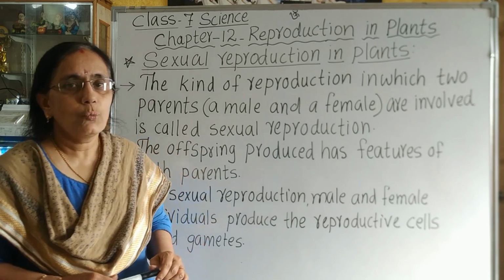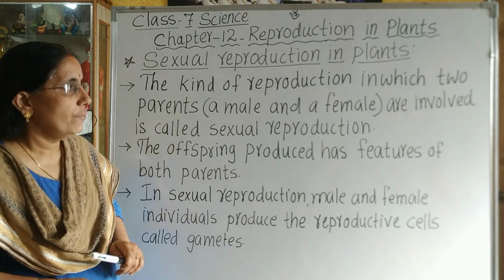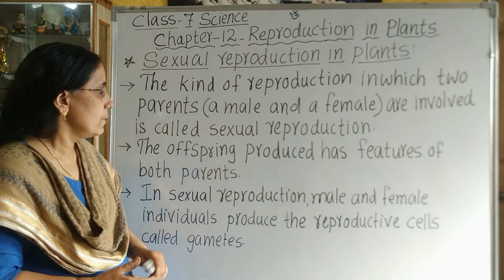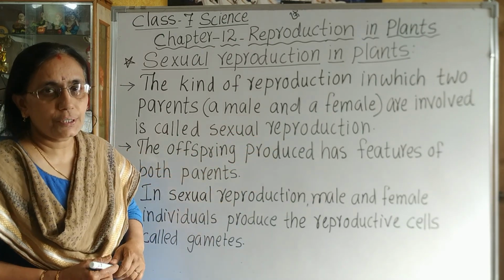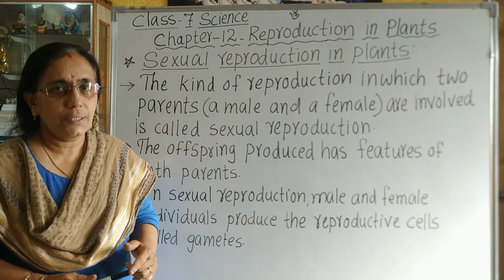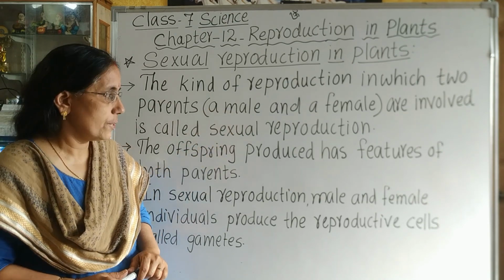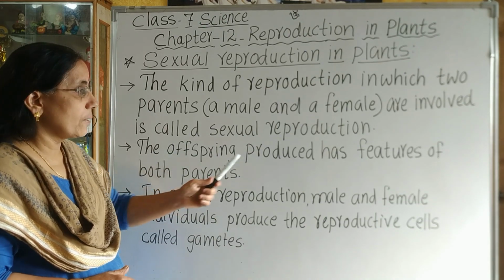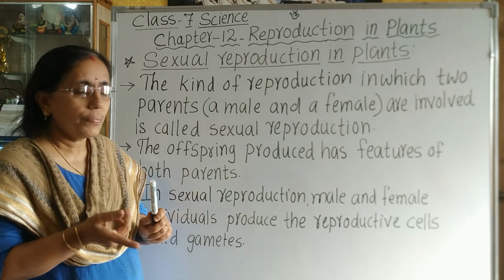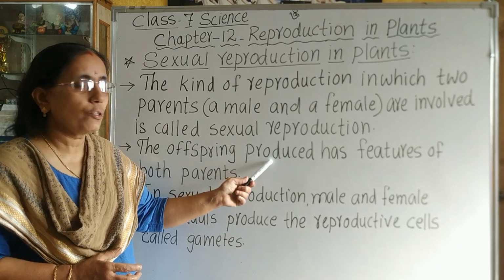So first of all, let us see what is meant by sexual reproduction. The kind of reproduction in which two parents, a male and a female, are involved is called sexual reproduction. In asexual reproduction, only one parent was needed. Here, in sexual reproduction, both male and female parents are involved. The offspring produced has features of both the parents. Here also, the offspring means the young ones.